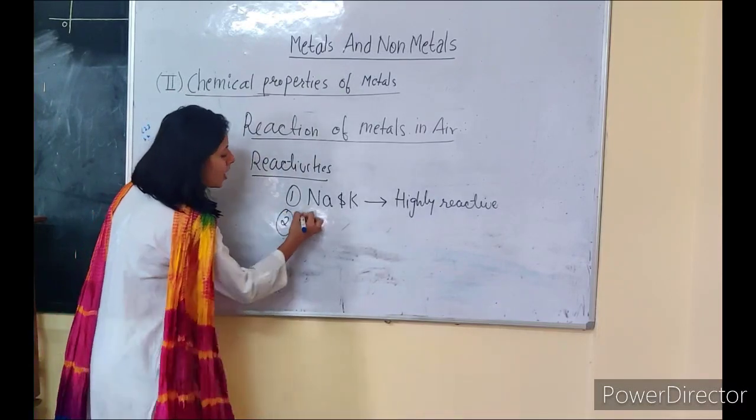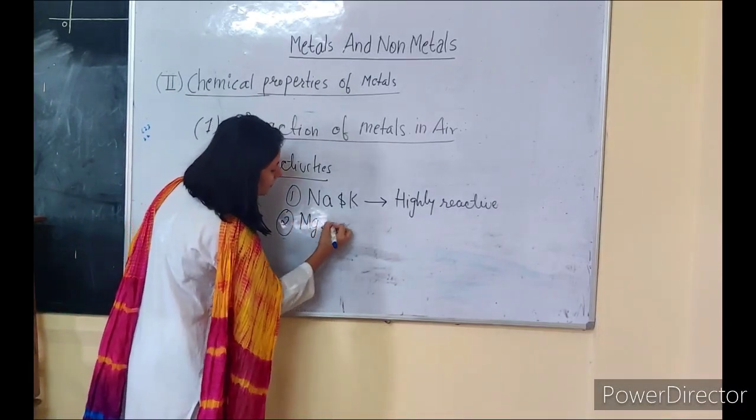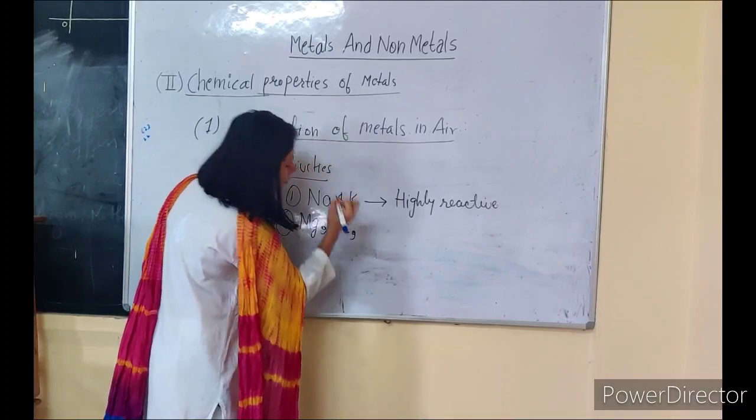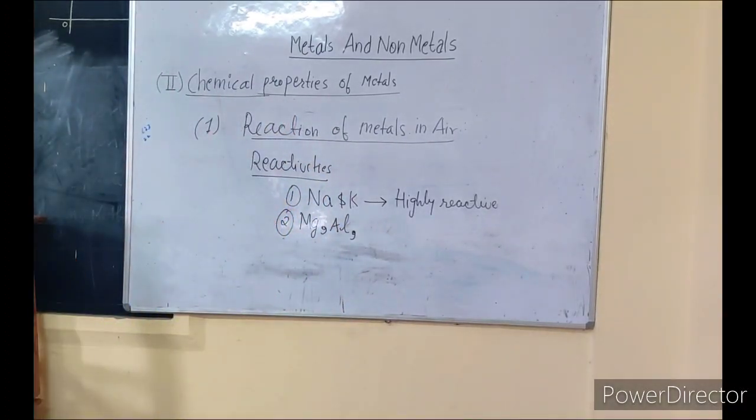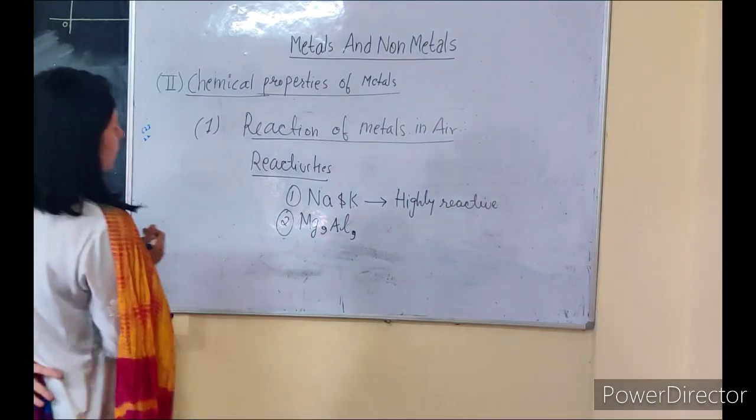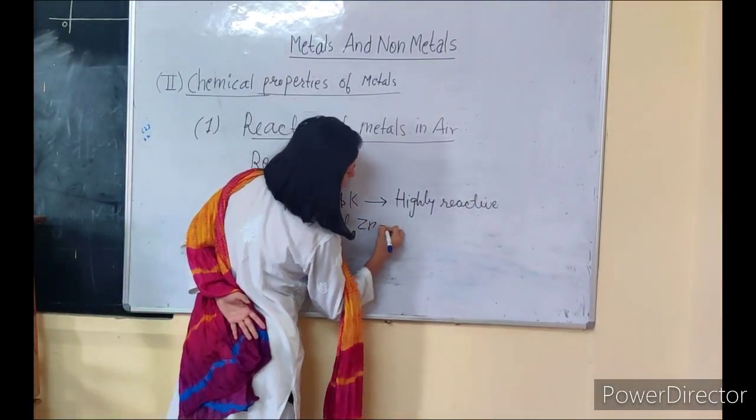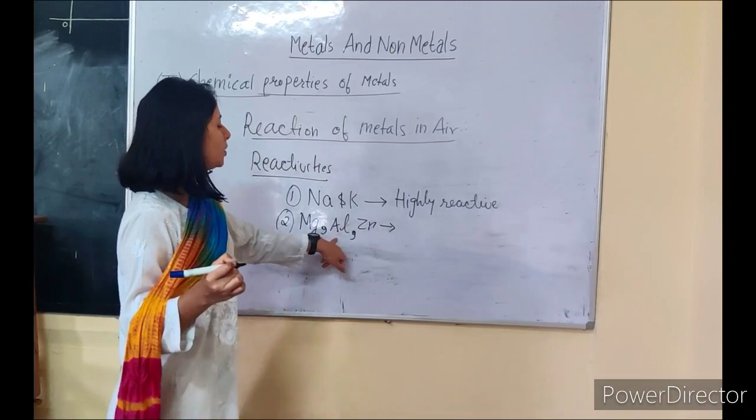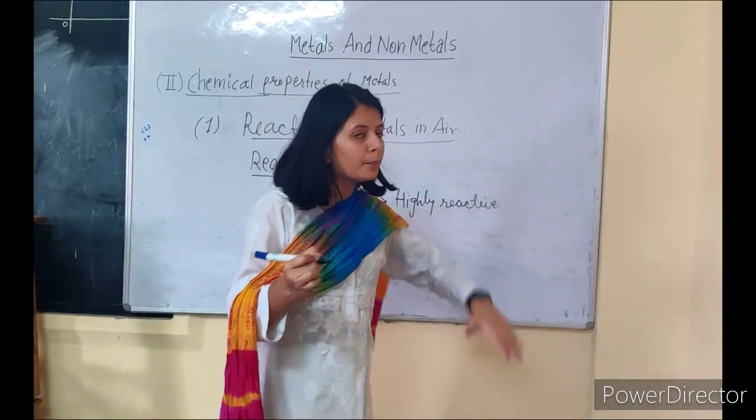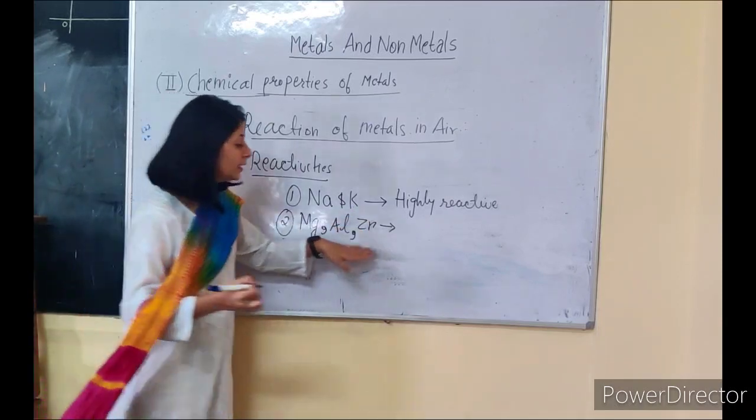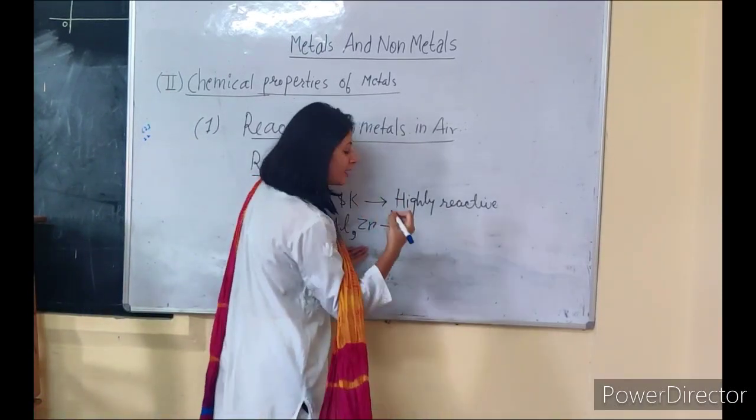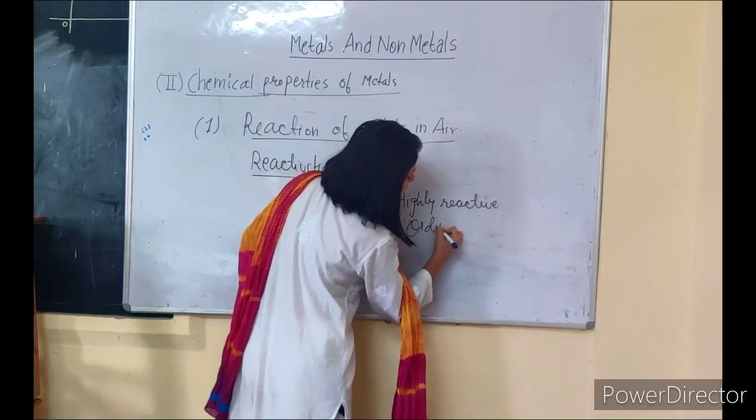Next we have magnesium, aluminium and zinc. So magnesium, aluminium and zinc are comparatively less reactive in comparison to sodium and potassium. These metals generally react at ordinary temperature.